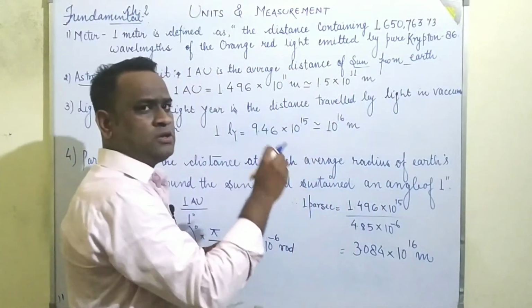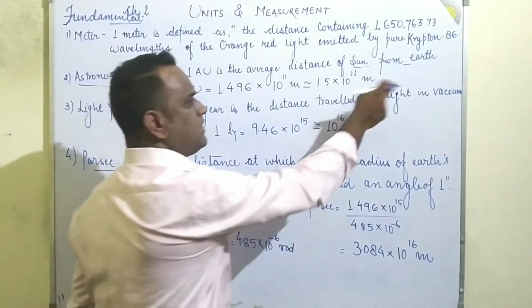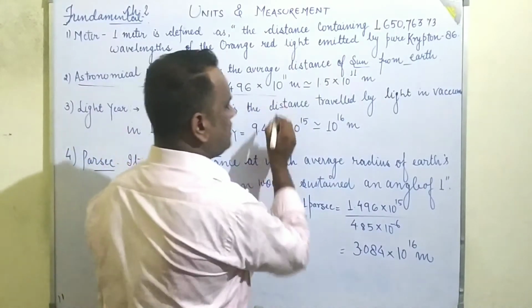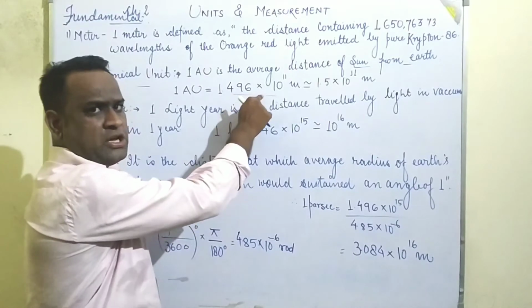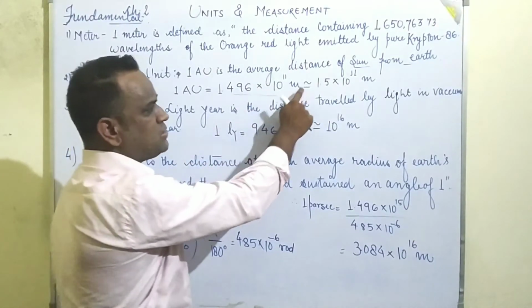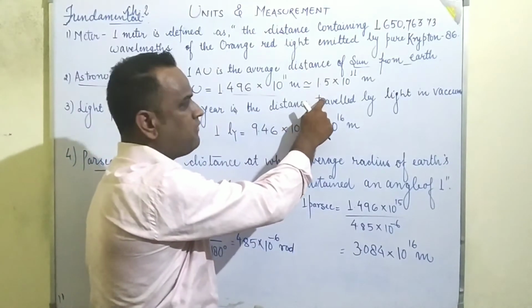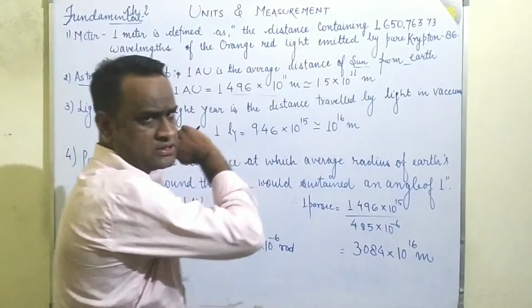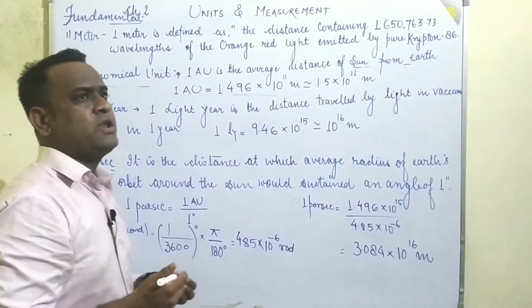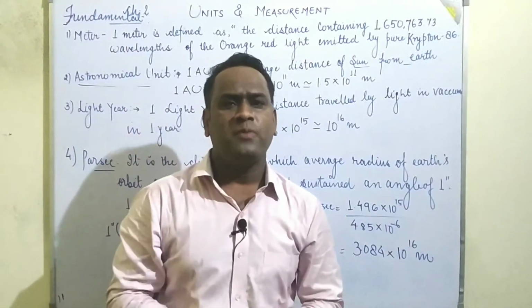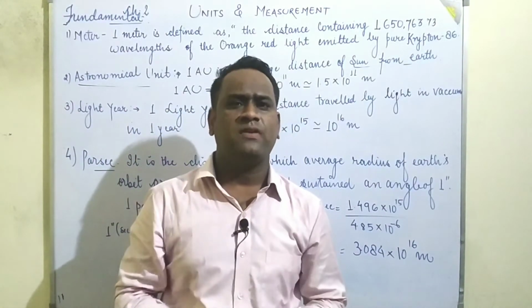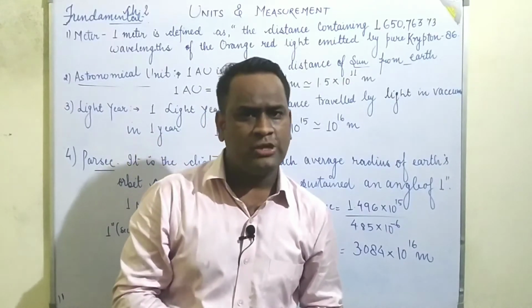So the distance between those two terrestrial bodies, the Sun and Earth, is calculated in the astronomical unit, which is equal to 1.496 × 10^11 meters, which can also be written as 1.5 × 10^11 meters. It means that whenever we calculate the distance between two celestial bodies, it will also always be given in the form of astronomical units.